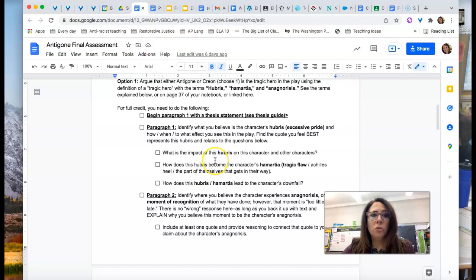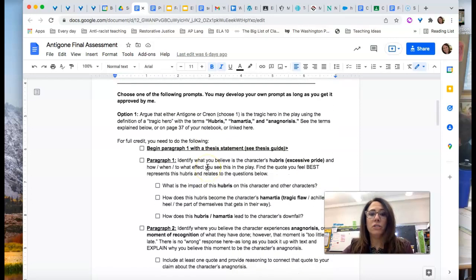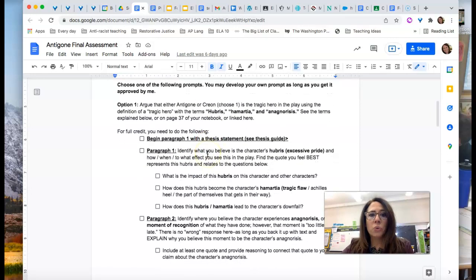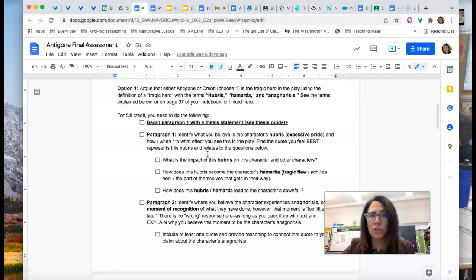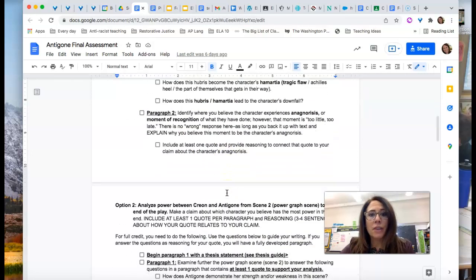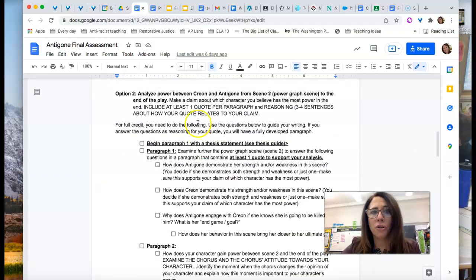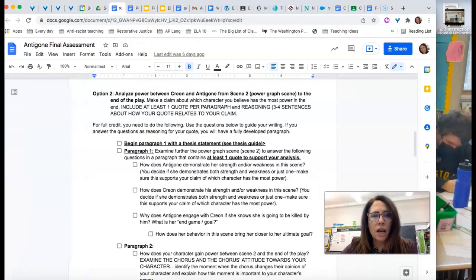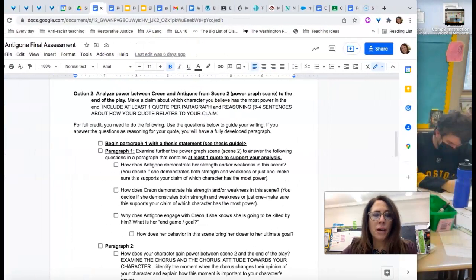So again, 2 paragraphs. I do give you 5 different options. The first one is, who is the tragic hero? Is it Creon or Antigone? You have to use the Greek words that we learned right here. And I explain those words in case you've forgotten. They are also on page 37 in your notebook. But if you don't have your notebook at home, I have included a description in the option.